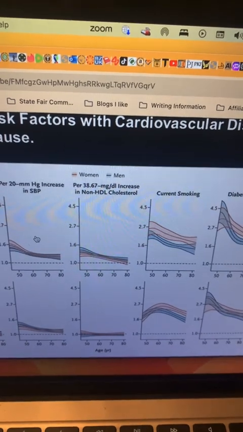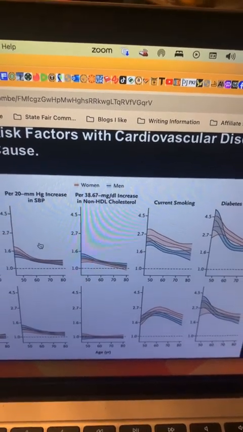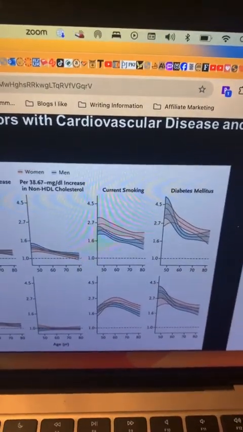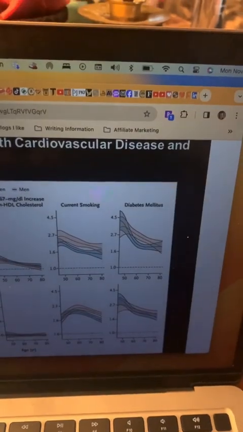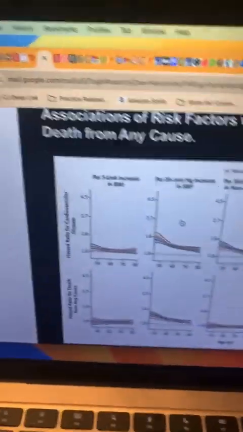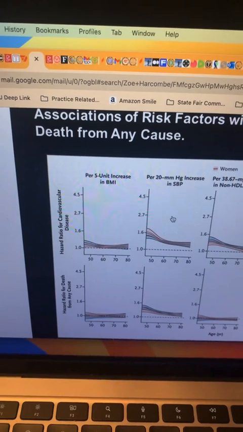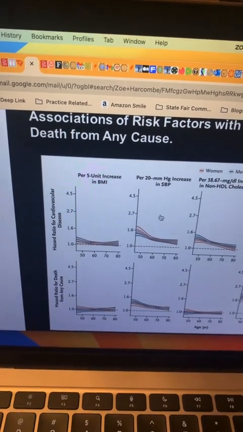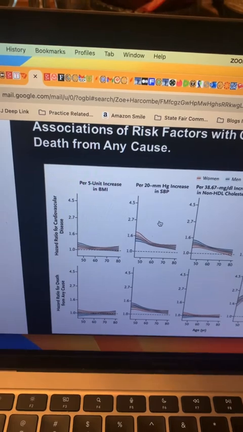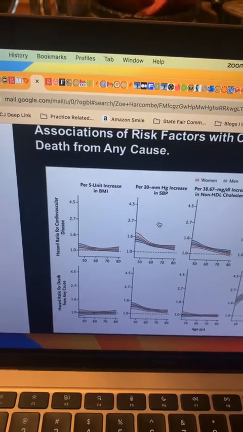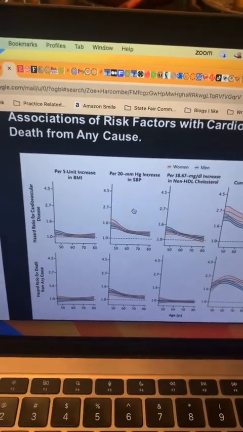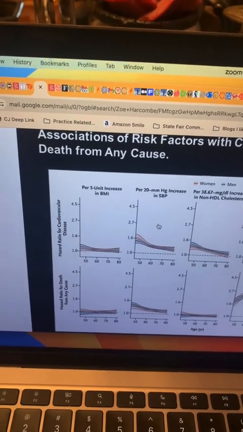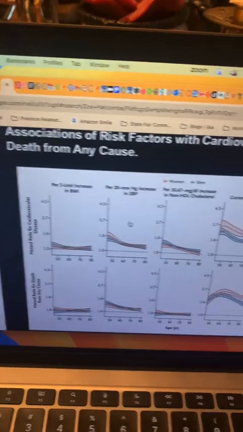Non-HDL cholesterol, so LDL, is there. Current smoking, and diabetes. So you're looking at really no risk with increased BMI. In fact, they had a higher risk with a BMI of less than 20, which they found in sub-Saharan Africa. And then a lower risk if the BMI was over 30.